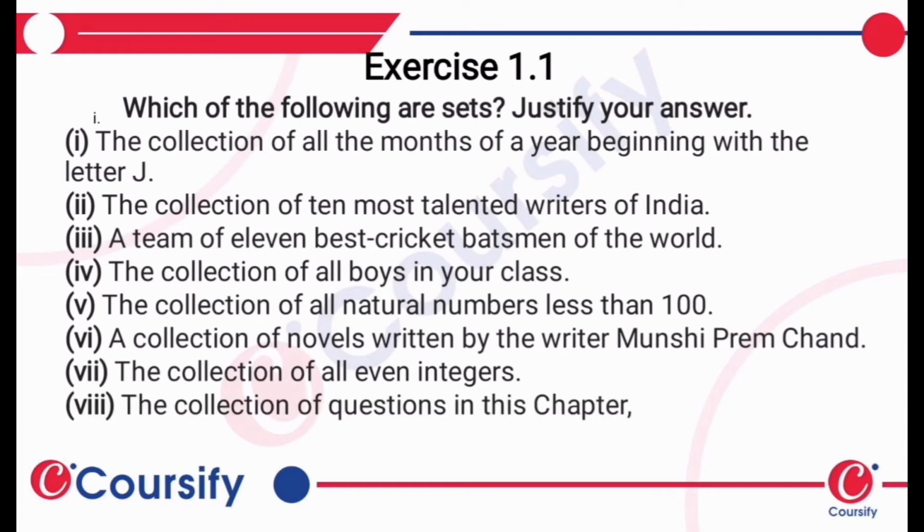Collection of questions in this chapter. There might be a lot of questions in any given chapter, but since they are bound to end at some point, they are bound by a parameter, and thus they are a well-defined group, and can be called a set.